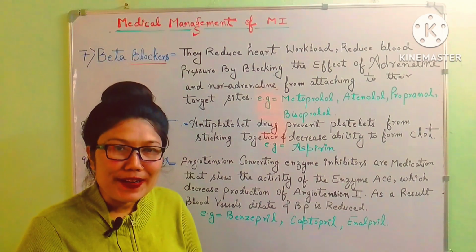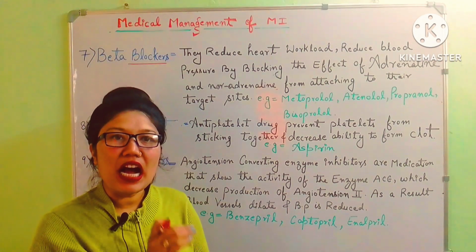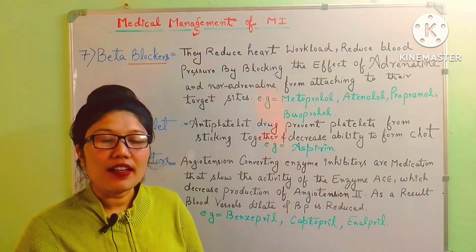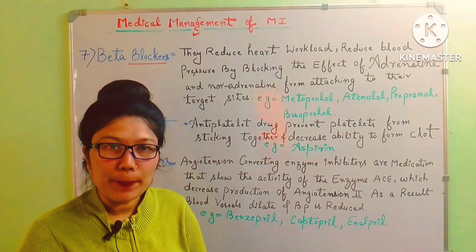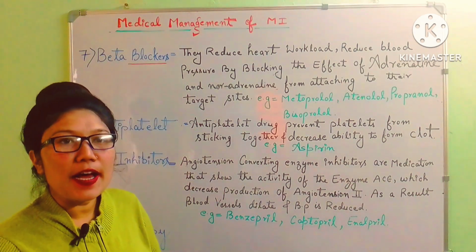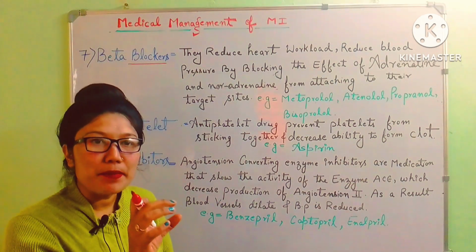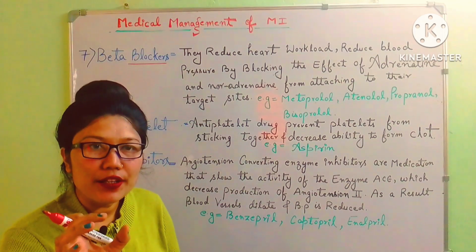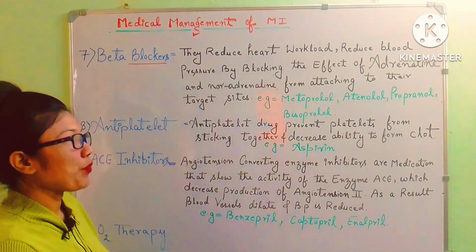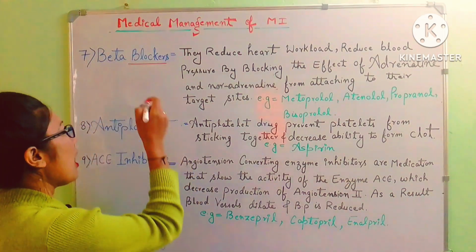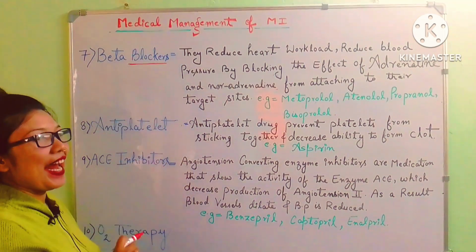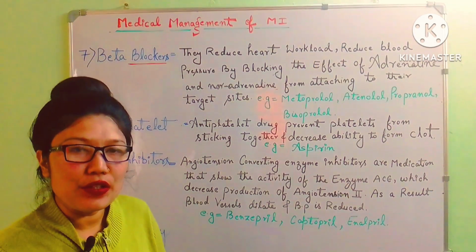So beta 1 receptors are mainly present in the heart and the kidney. There are 3 types of beta receptors: beta 1, beta 2 and beta 3. Beta 1 receptors are present at the pacemaker site of the heart. So these drugs will block the effect of hormones known as adrenaline or noradrenaline.